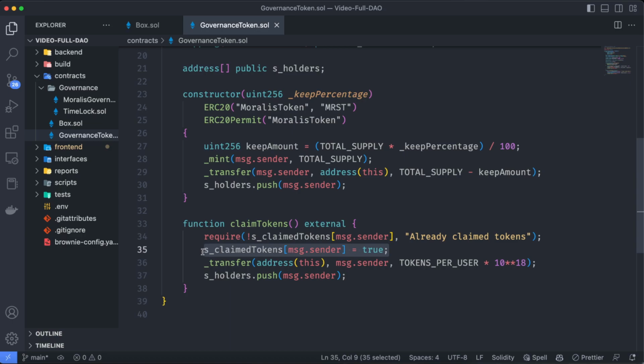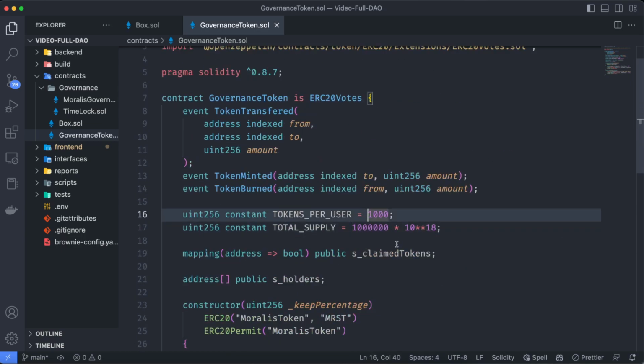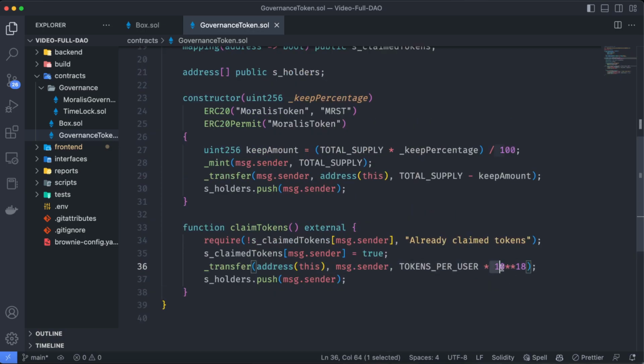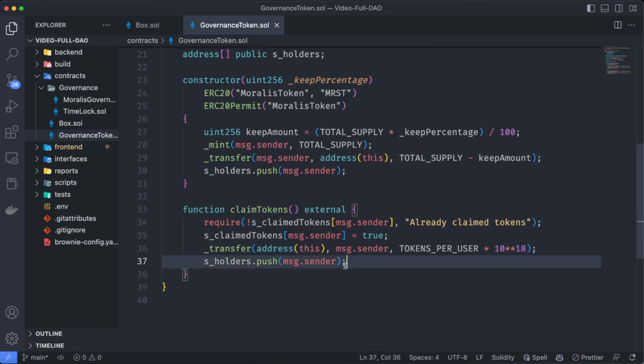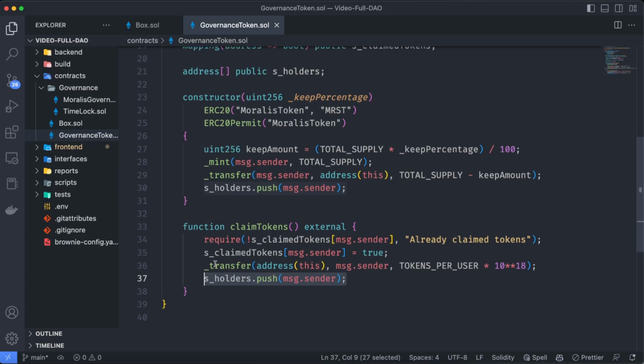Now we are going to add the user to that mapping. Then we are going to transfer from the contract to the message.sender the tokens per user. We already know this is going to be just 1000, and we are going to use some math to transform this into ERC20 tokens, which you already know have 18 decimals. And remember, if a new user claims the tokens, they are going to be added to the holders of this ERC20 token. So we need to add the user also to the holders array.